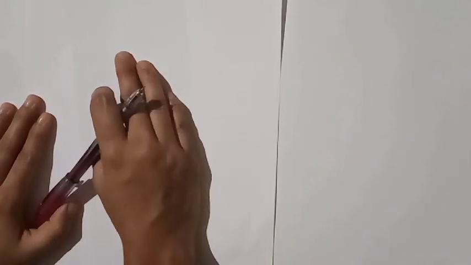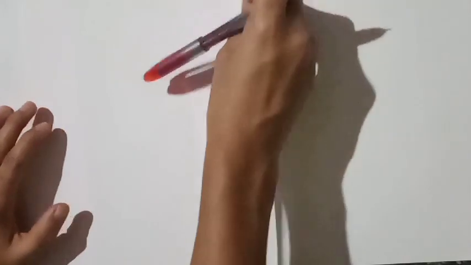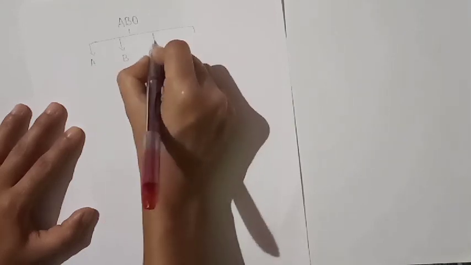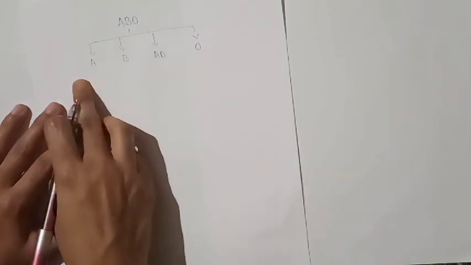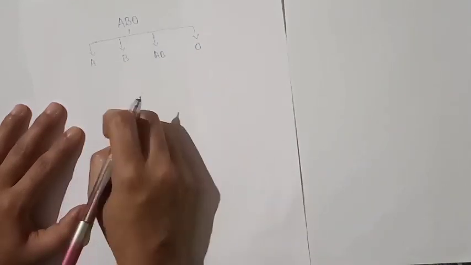In human, the blood group is mainly called the ABO blood group. Clear? This ABO blood group mainly contains 4 kinds of blood group. They are blood group A, blood group B, blood group AB, and blood group O. A, B, AB, and O.